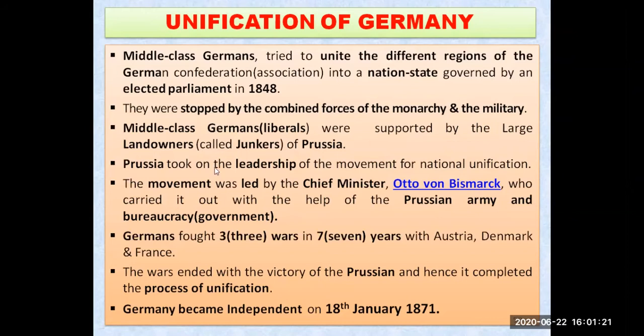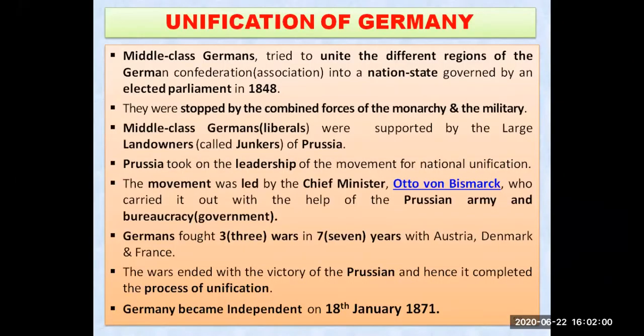My dear students, try to remember this one also, that Germany became independent by winning these three wars which they fought in 7 years, and they defeated Austria, Denmark and France all together, and then they became independent. So try to remember that Germany became independent on 18 January. You can see the year also, 1871. Now what happened after that?